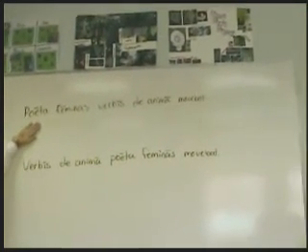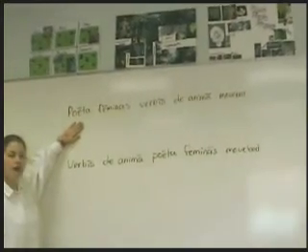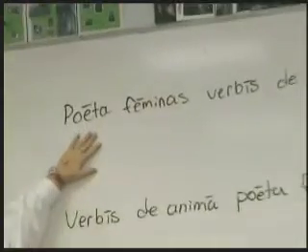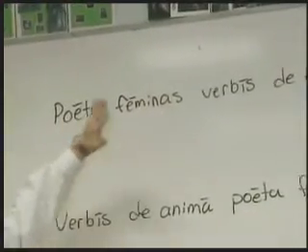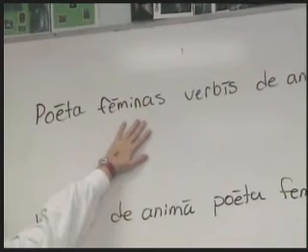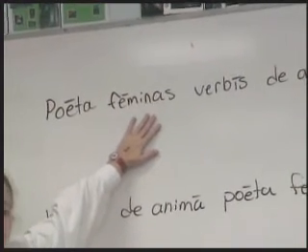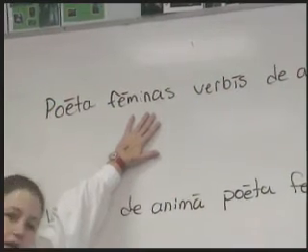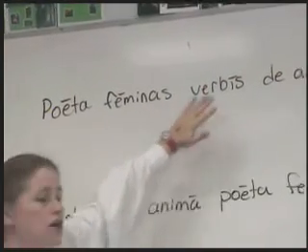Poeta, what case is that? So it's going to be the subject, so we know that the poet is doing something. Feminas, what case is that? Accusative. Accusative, so they're the direct object. So the women are the direct object. So we've got that now: poet, subject; women, direct object.